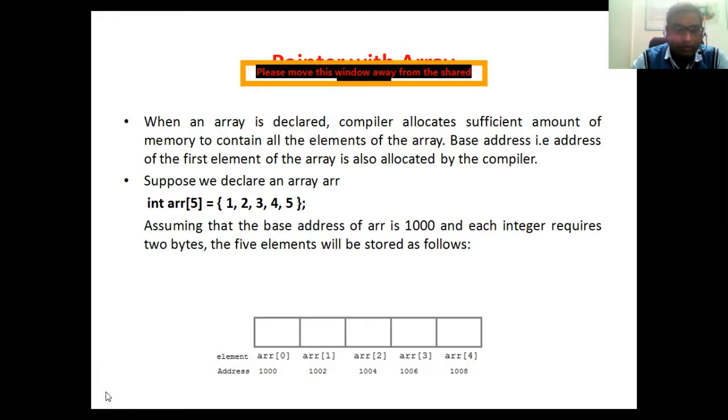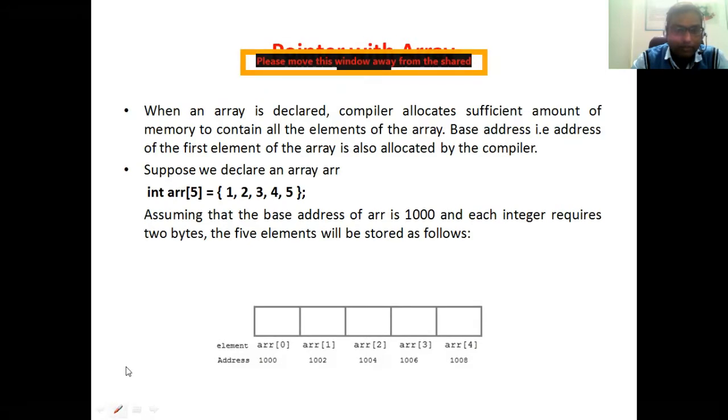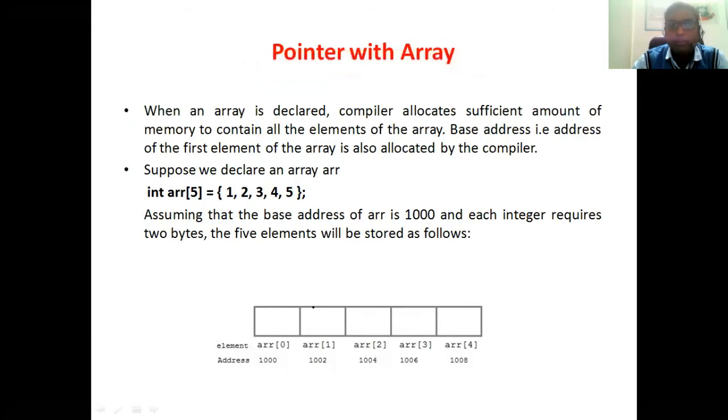So through this particular example, your compiler will allocate 5 consecutive memory locations as given over here. So here, a total of 5 elements